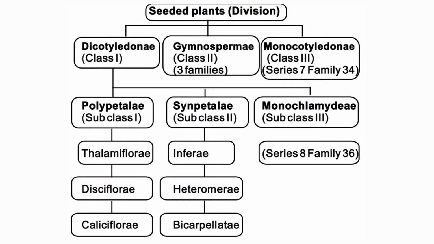The Dicotyledonae has subclasses Polypetalae, Gamopetalae and Monochlamydeae. The Polypetalae have series Thalamiflorae, Disciflorae and Calyciflorae. Gamopetalae has series Inferae, Heteromerae and Bicarpellatae. Monocotyledonae has series 8 and family 36.